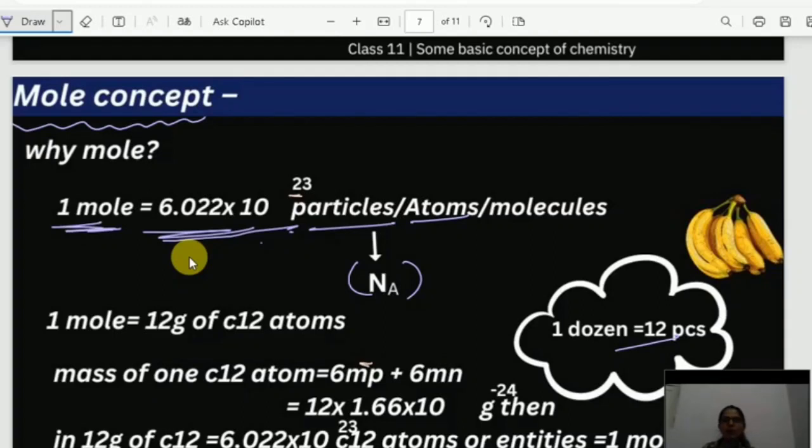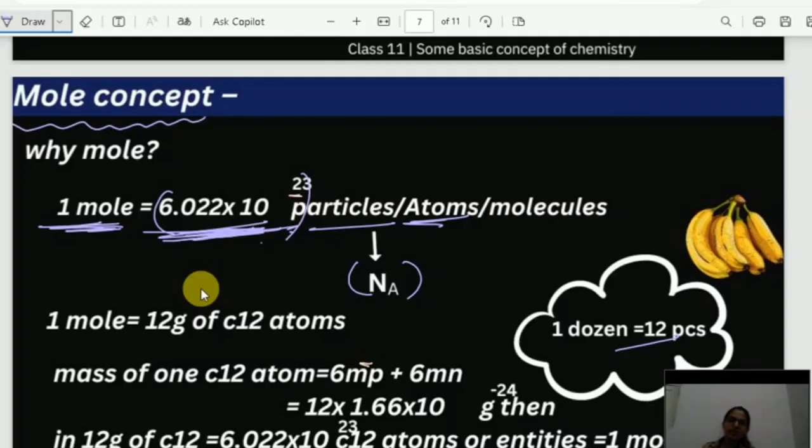One more thing, if I ask you to bring 1 mole of pen, what does it mean? It means you have to bring these many number of pens. Similarly, if I speak about 1 mole of atoms, you are going to say these many number of atoms. If I speak about 1 mole of molecules, then you must know these number of molecules. Are you getting? Okay.